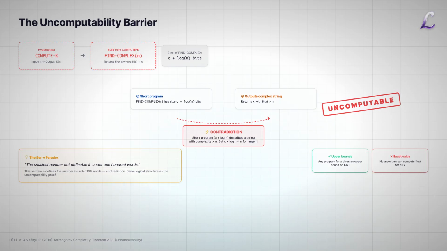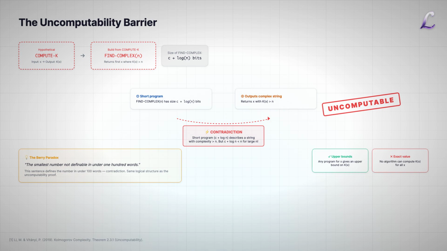This program, find complex, has a fixed size plus log n bits to encode the threshold. But the string it outputs has complexity greater than n. For large enough n, we have a short program producing a string with high complexity, a contradiction, since the program itself is a short description of that string. This is essentially the same structure as the Berry paradox. Consider the smallest number not definable in under 100 words. That sentence defines the number in under 100 words, contradiction.